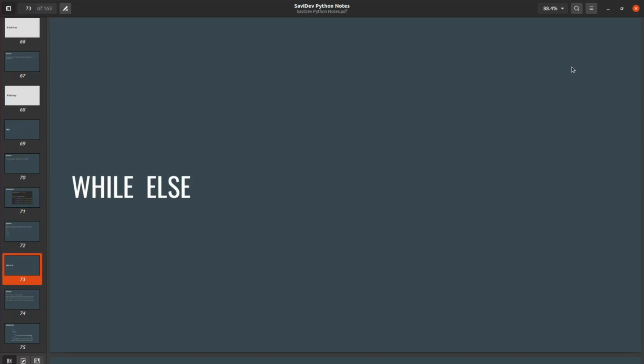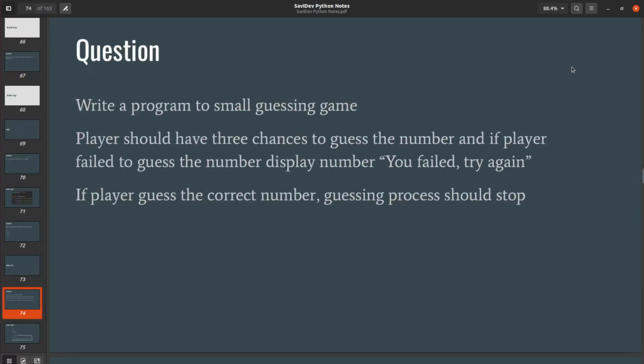To understand this, focus on this question. Write a program for a small guessing game. The player should have 3 chances to guess the number, and if the player fails to guess the number, display "you fail, try again". If the player guesses the correct number, the guessing process should stop. When we implement a program for this scenario, we will meet two new things. The first one is the break keyword. The other one is this else part.